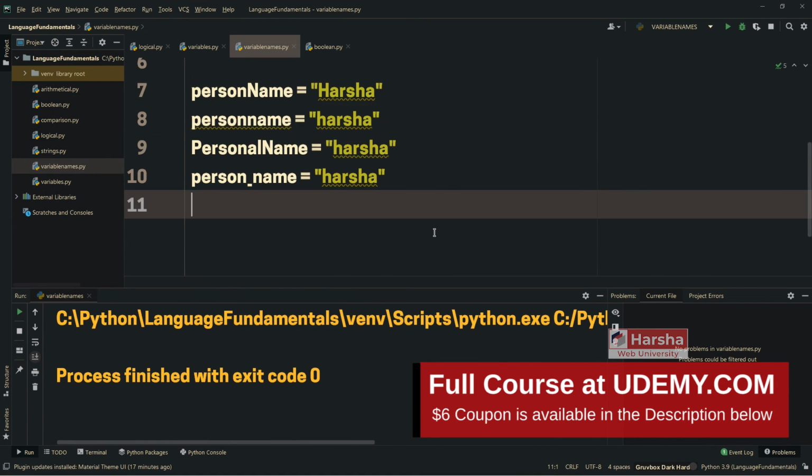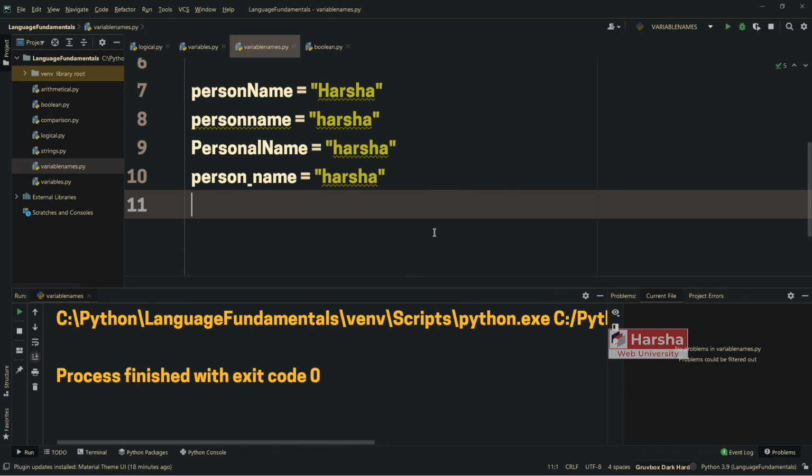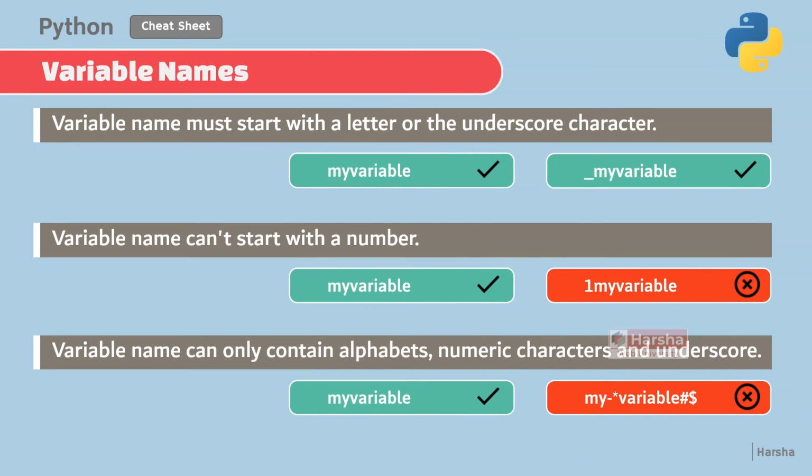Alright, this is all you need to know about variable names in Python. So these are all the rules that you require to follow while working with the variable names.